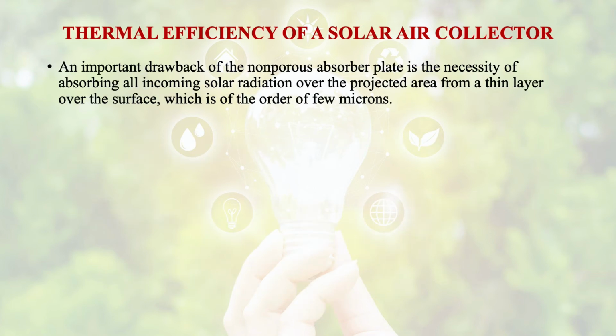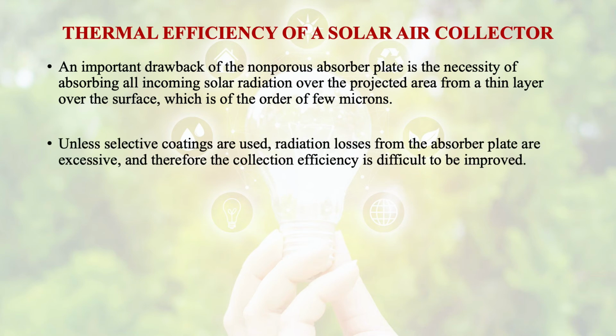An important drawback of the non-porous absorber plate is the necessity of absorbing all incoming solar radiation over the projected area in a thin layer over the surface, which is of the order of a few microns. So unless we are using selective coatings, radiation losses from the absorber plate are excessive, and therefore the collection efficiency is difficult to improve.